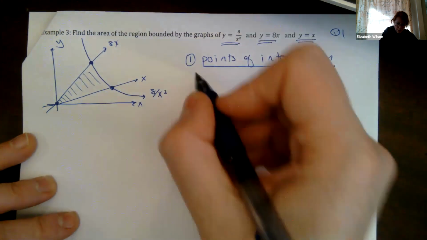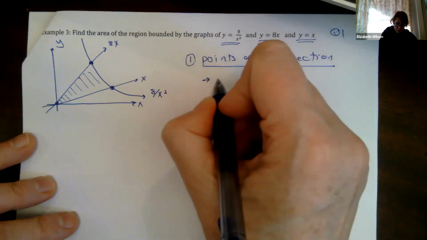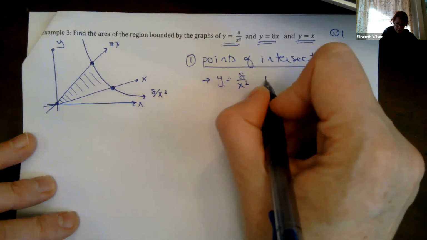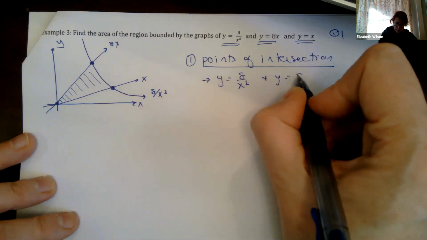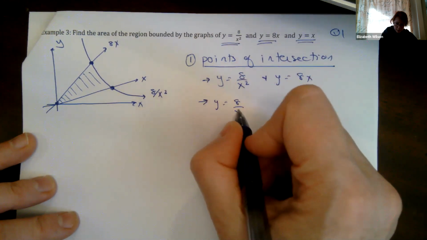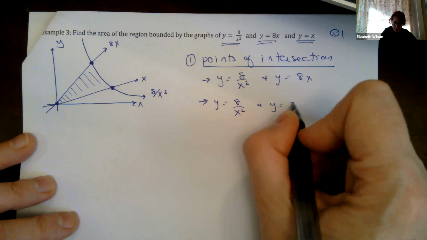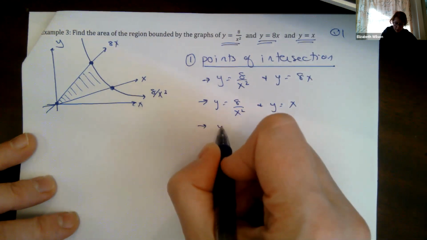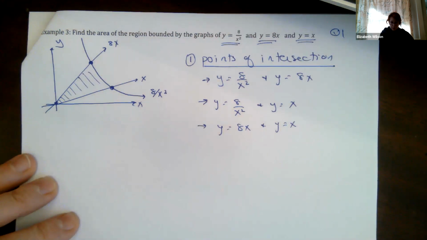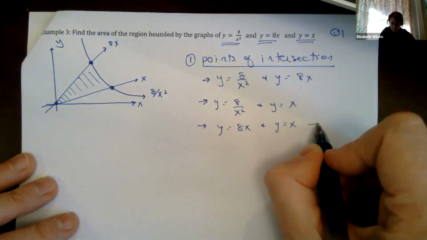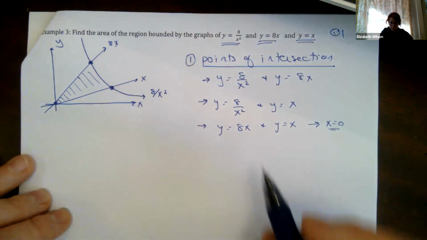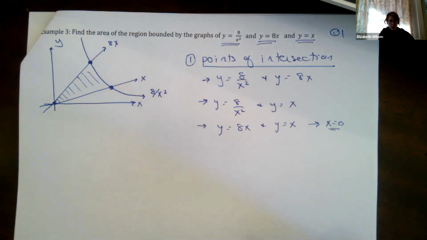Okay, so we've got y equals 8 over x squared, y equals 8x, and y equals x. Okay, this one's easy. The intersection of y equals 8x and y equals x happens at x equals 0. We can just write that out. We can see it on the graph. We know when we plug this in, this is going to only be true at that point.